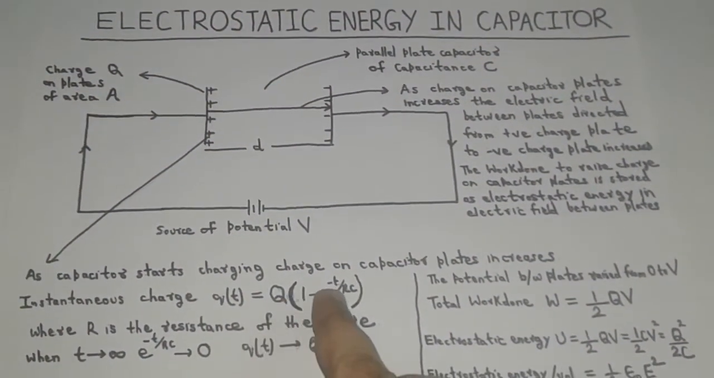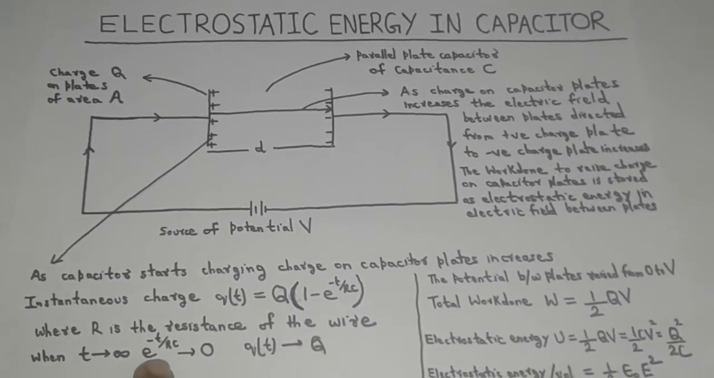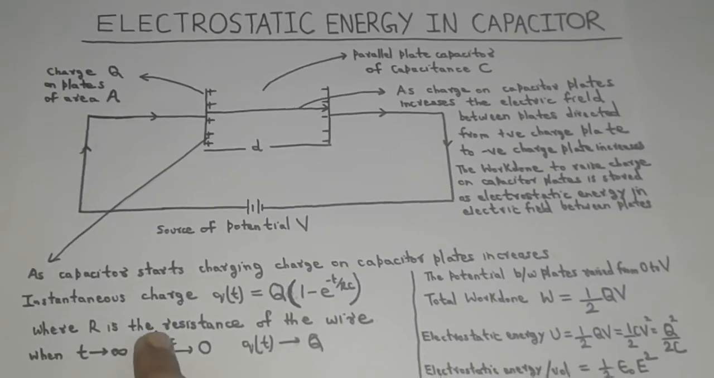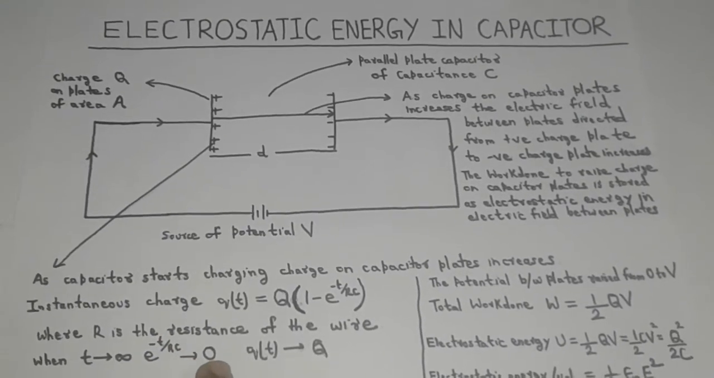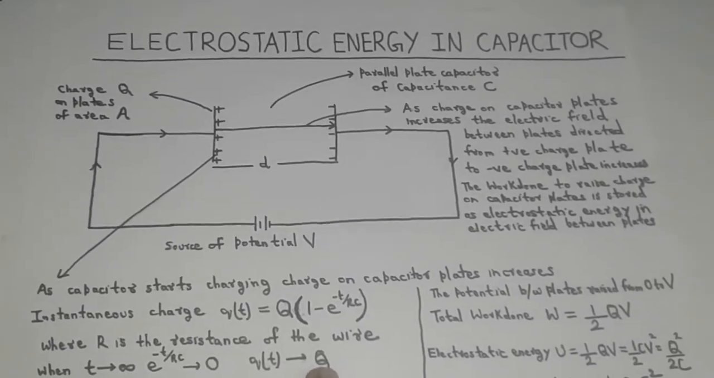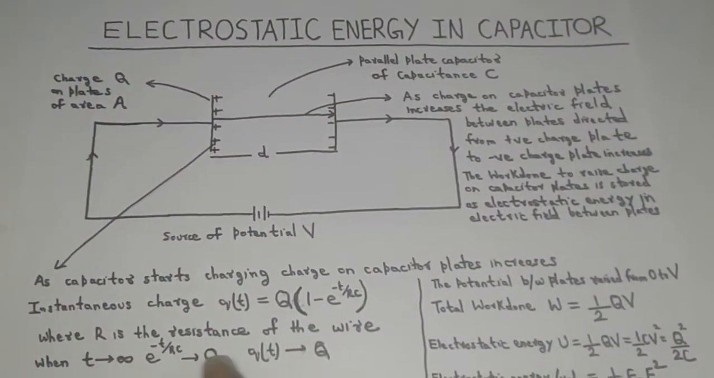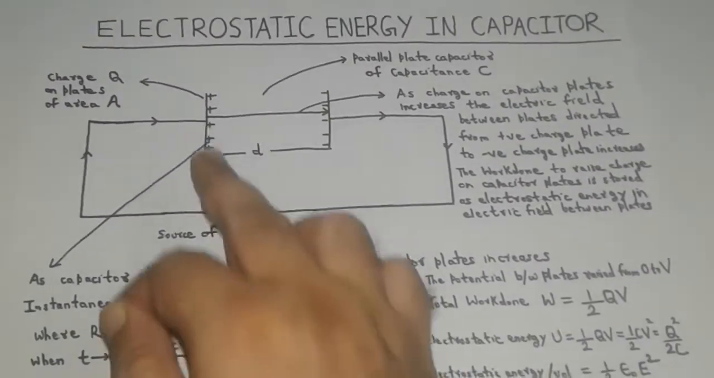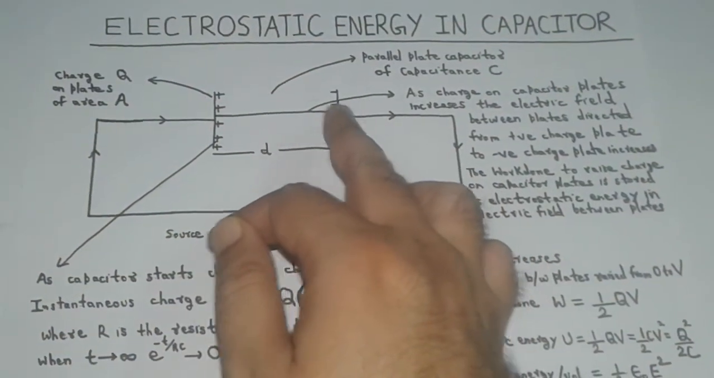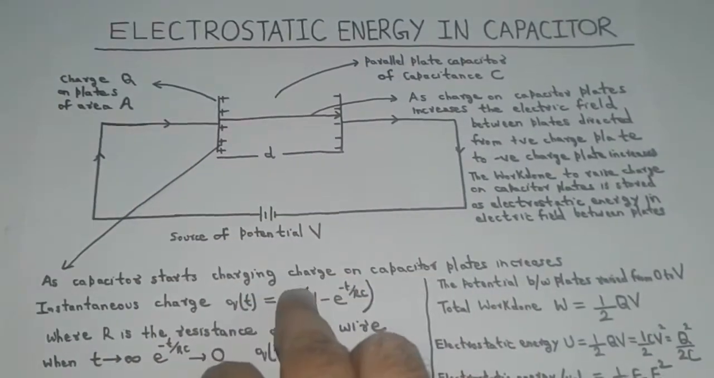From the equation, it is evident that when t approaches infinity, then e raised to the power minus t upon RC approaches 0. Therefore, the instantaneous charge Qt becomes the maximum charge Q. So, it indicates that at infinite time, the capacitor is completely charged and attains the maximum charge on its plates, which is capital Q.